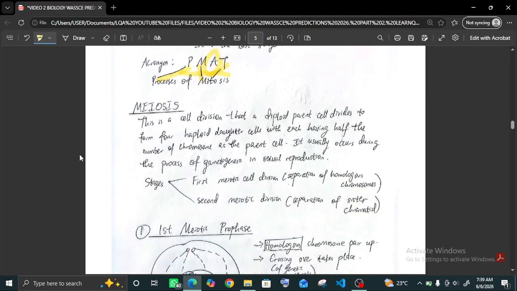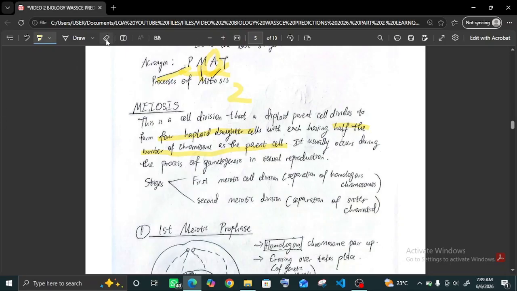Moving on to the processes of meiosis. Meiosis is a cell division in which a diploid parent cell divides to form 4 haploid daughter cells, with each having half the number of chromosomes of the parent cell. If you remember what we said about mitosis, it is the production of 2 diploid cells. Now meiosis is leading to 4 haploid, and if it is 4, that means that definitely something must go for it, and that thing that went for it is the number of chromosomes. The number of chromosomes reduced to half.